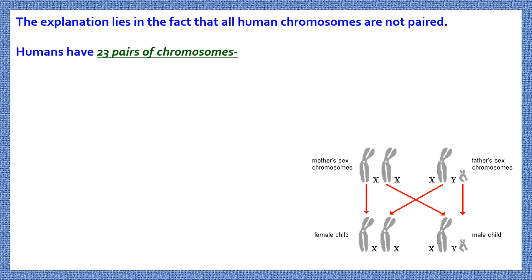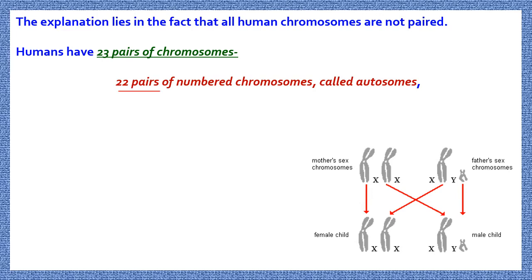Okay. Humans have 23 pairs of chromosomes. Whether it is male or female, every person has 23 pairs of chromosomes. Out of those 23 pairs, 22 pairs are numbered chromosomes called autosomes. And these 22 pairs are the same in male and female.